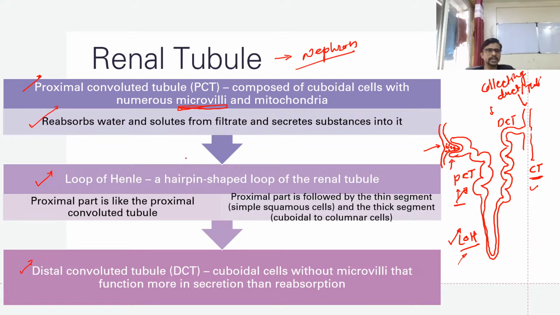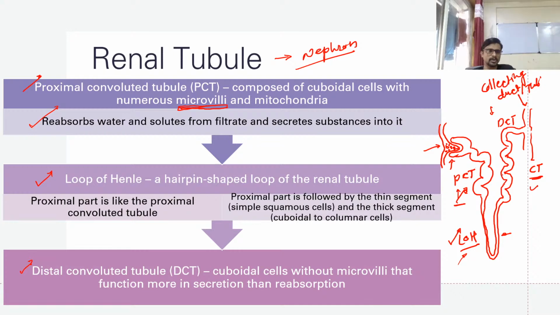The loop of Henle is a hairpin-shaped loop of the renal tubule, which is very small in diameter, a thin part of your renal tubule. The PCT and DCT are thick parts with more diameter compared to the loop of Henle.